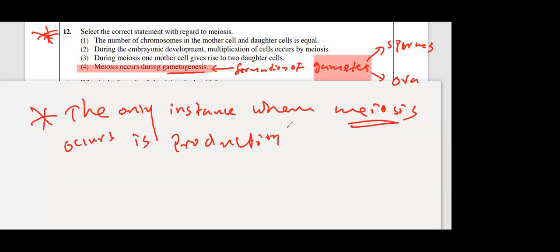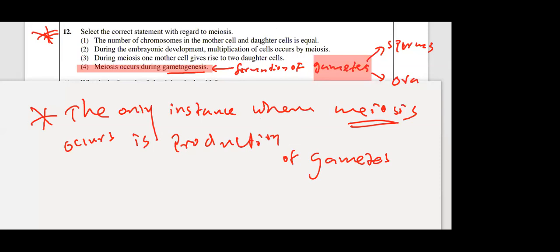That means during sexual reproduction. Sexual reproduction occurs due to the formation of gametes. Male gamete, female gamete. Asexual reproduction, no gamete formation. No sperms, no eggs. Example, by roots, by underground stem, new plants are produced. The only instance where meiosis occurs is production of gametes. Any other instance, cells divide by mitosis.